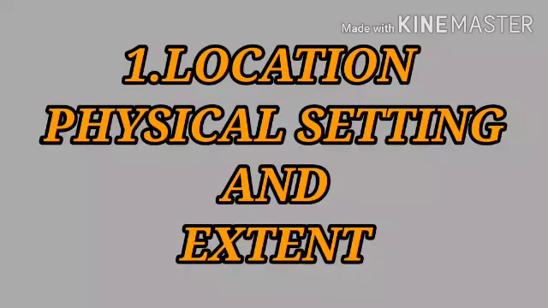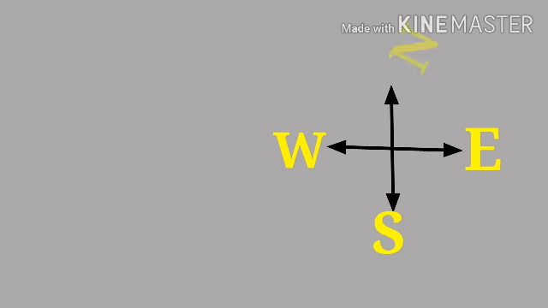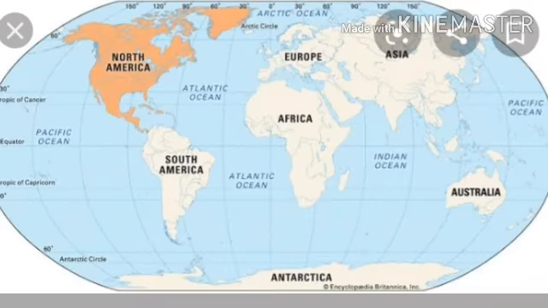Now, let us see the location, physical setting and extent of North America. Let us see the location of North America. Before that, we can see the examples of directions: north, south, east and west. Directly up on a map is usually north, down is south, to the right is east and to the left is west. Students, you know all these directions. But these directions can help us to understand the location of North America.